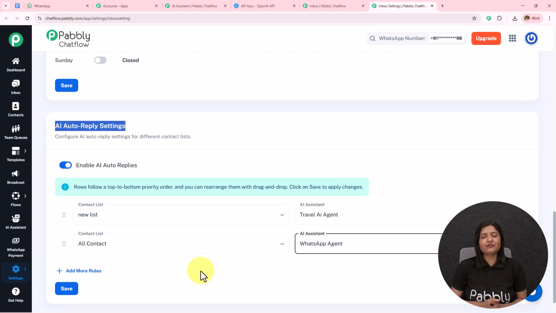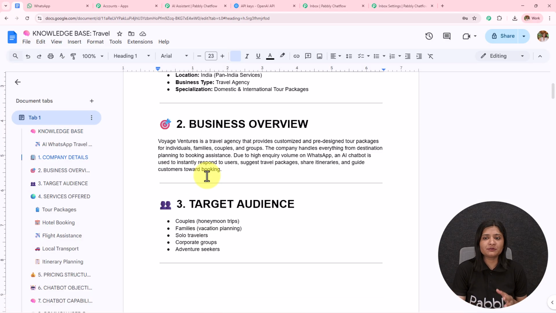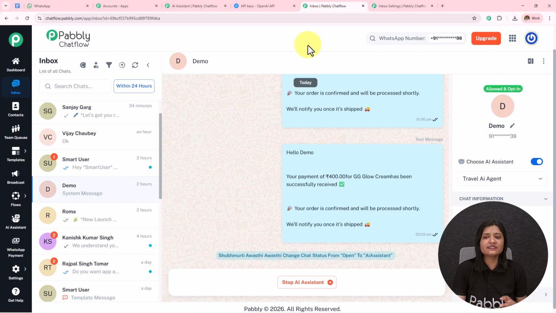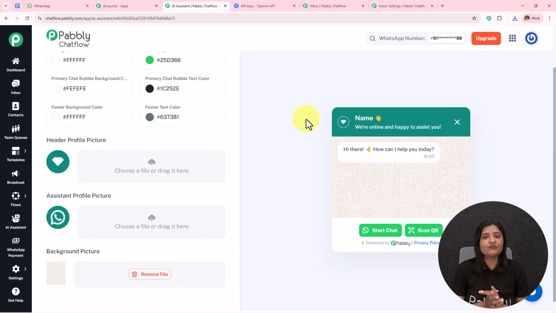So this is how we have created this AI agent. Here we have learned how we can create this AI agent, how we can guide this AI agent to reply in a particular manner, and how we can assign the AI assistant to a particular chat, to a particular group, or to all the contacts. This is how we have created this AI agent.